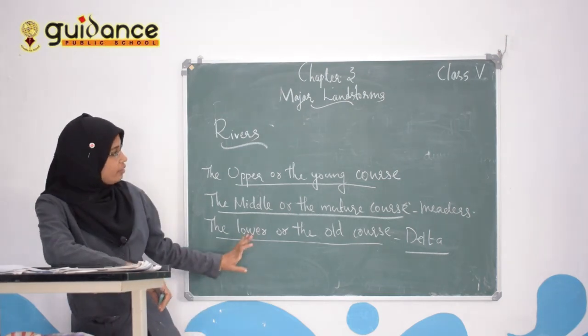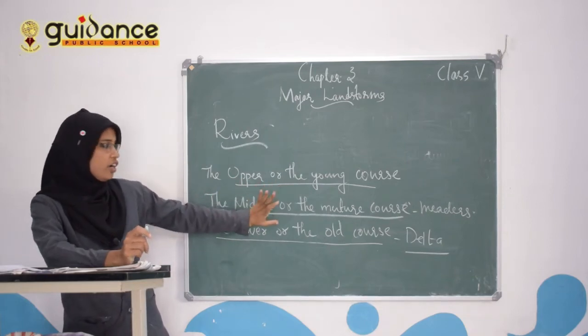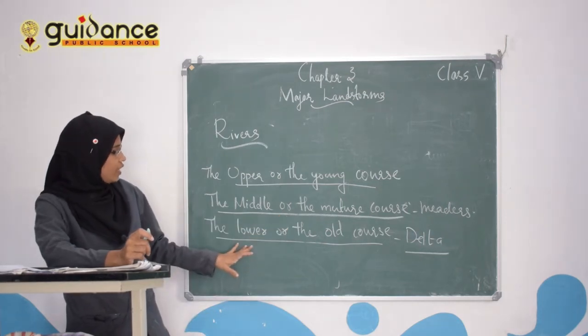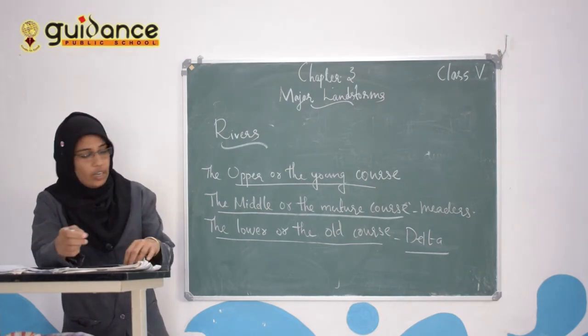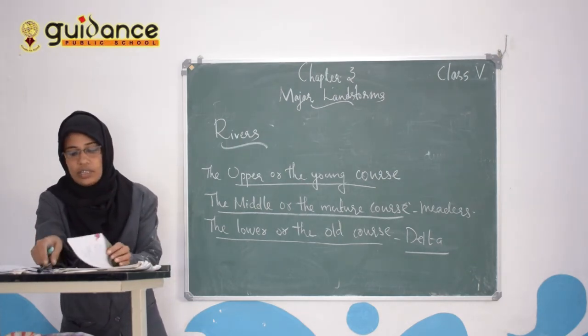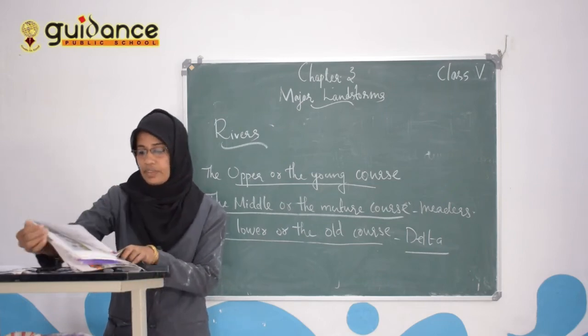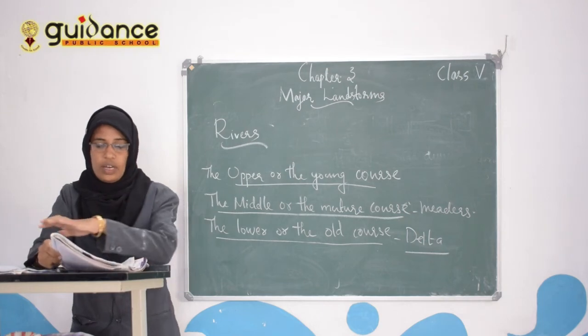Do you understand? The three stages of rivers are the upper or the young course, second the middle or the mature course, and third the lower or the old course. So now we completed the third chapter, and take your textbook, page number 262.